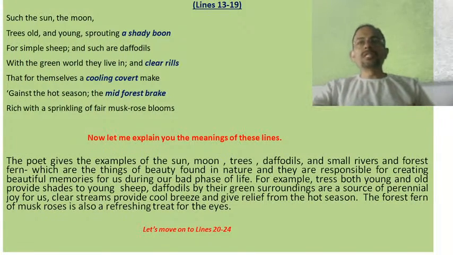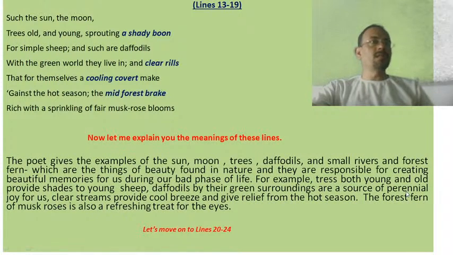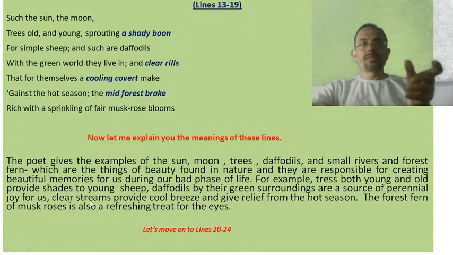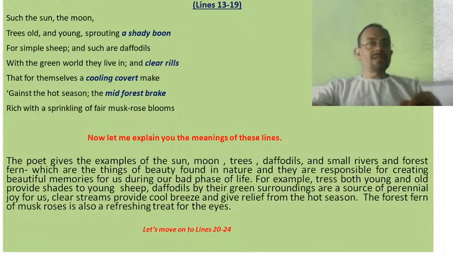For example, trees both young and old provide shade to young sheep. Daffodils, by their green surroundings, are a source of perennial joy, meaning a continuous source of joy, a continuous source of happiness. Something that continues, goes on for a long time, is called perennial. Clear streams, as I told you, like small rivers with clean water, provide cool breeze and give relief from the hot season. The forest fern of musk roses is also a refreshing treat for the eyes.